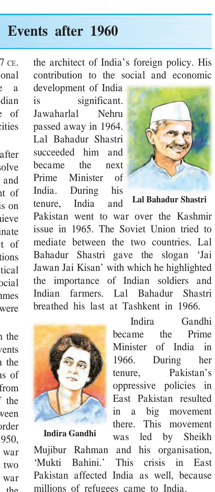Lal Bahadur Shastri gave a slogan, Jai Jawan and Jai Kisan, as we are giving more prominence to the soldiers and to the farmers. They were very important for our country because India is an agricultural nation, so we must give more importance to the agricultural society. At the same time, we have to give more prominence to the soldiers too, because during that time India was facing a war with Pakistan.